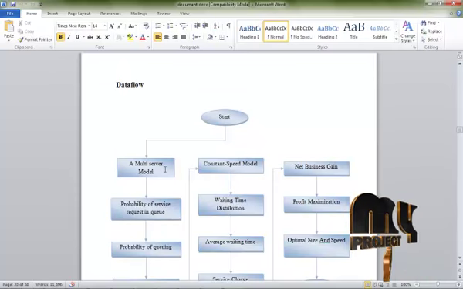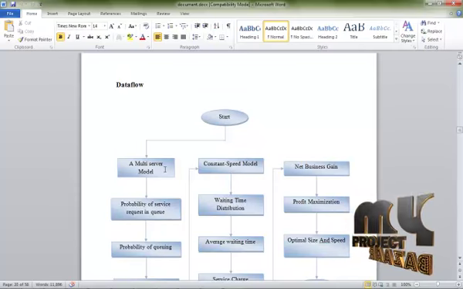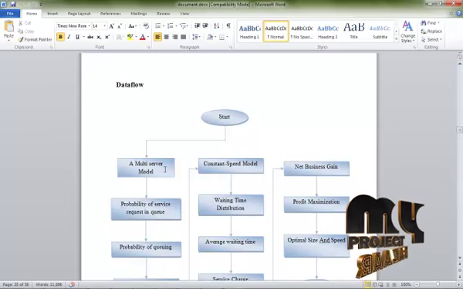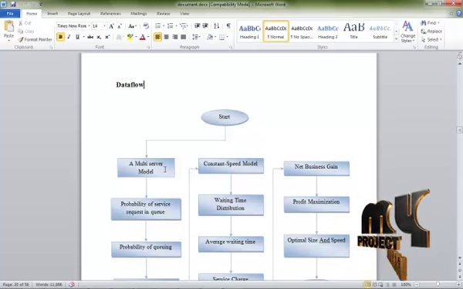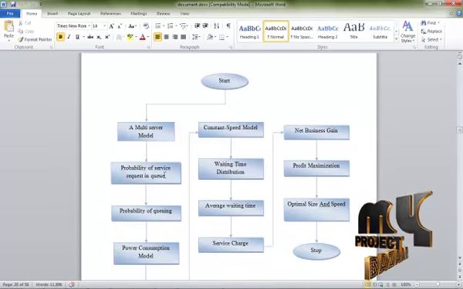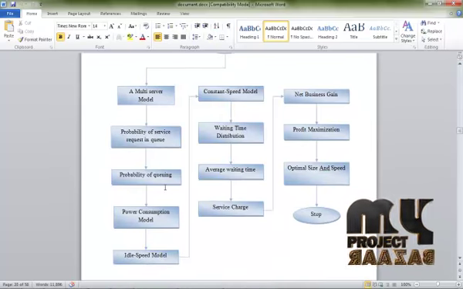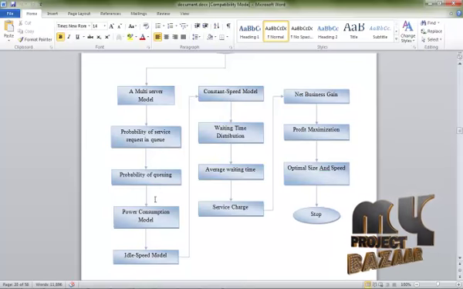These servers calculate the profit gain, balance, business profit gain and waiting time. Also calculated are the probability of service requests in the queues, the probability of queuing, then the power consumption model, and finally the idle speed model. Every server is calculated in this process.